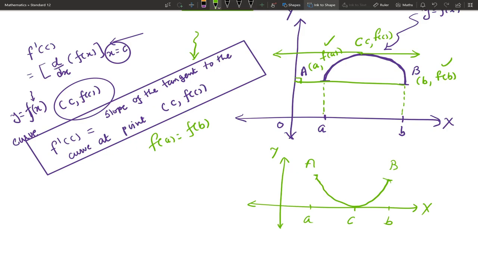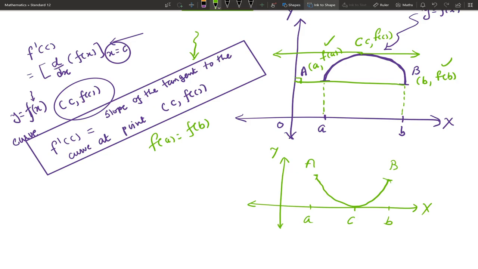So now the geometrical interpretation is, if Rolle's theorem is satisfied, then we get one point on the curve where the tangent to the curve at that specific point is either the x-axis or parallel to the x-axis since slope is 0. So this is the geometrical interpretation of Rolle's theorem.